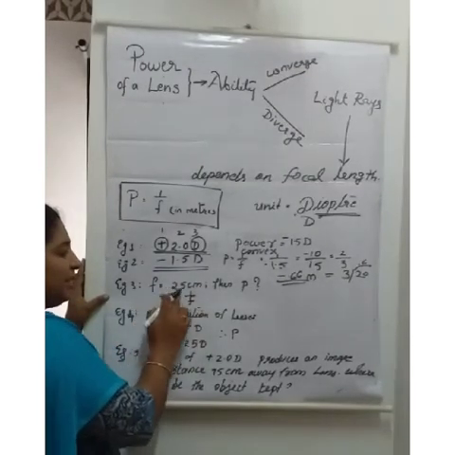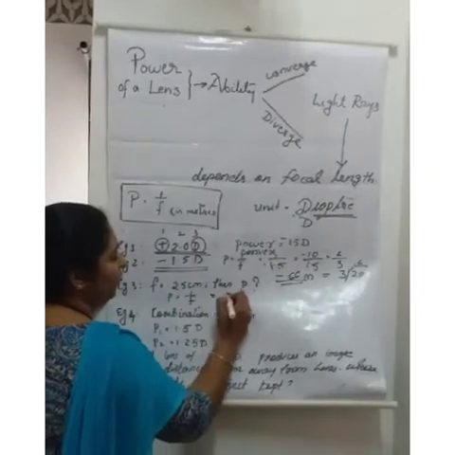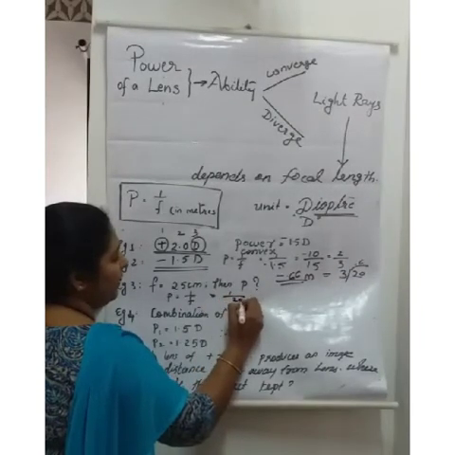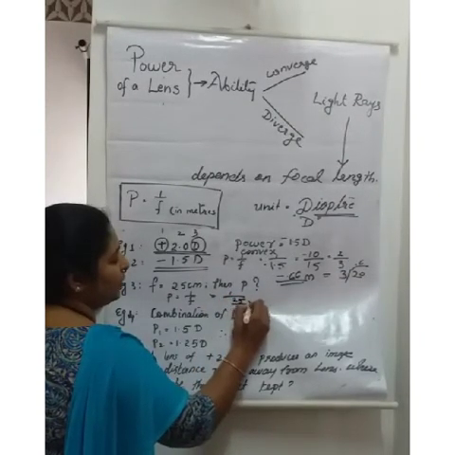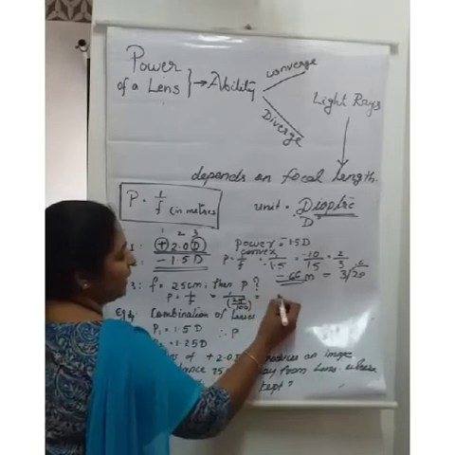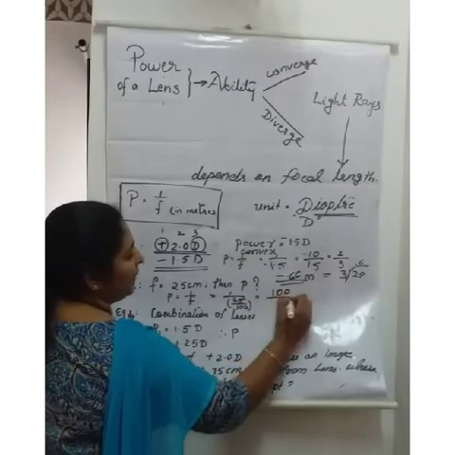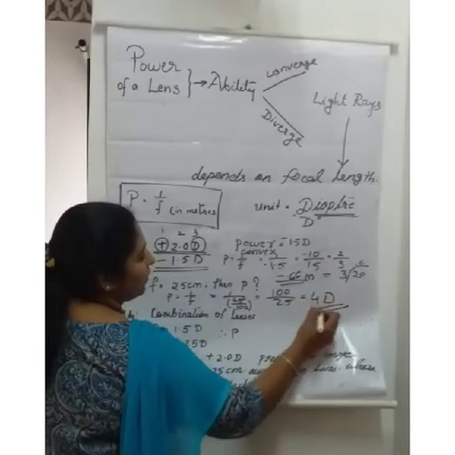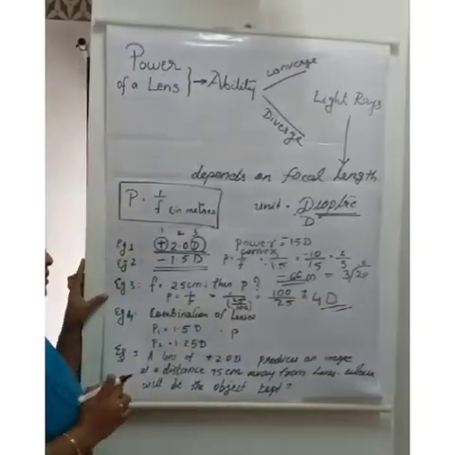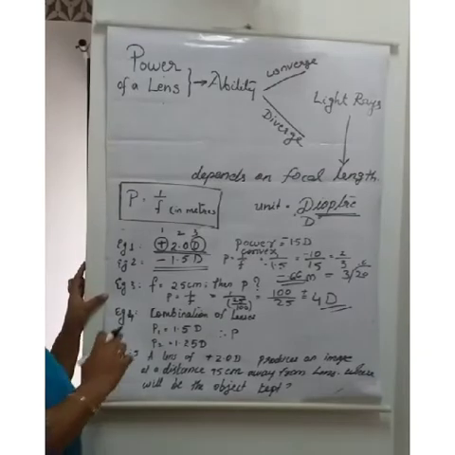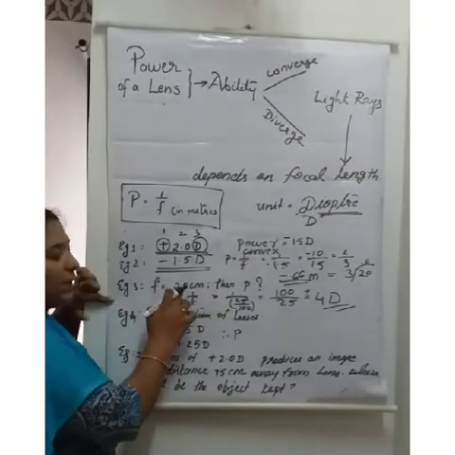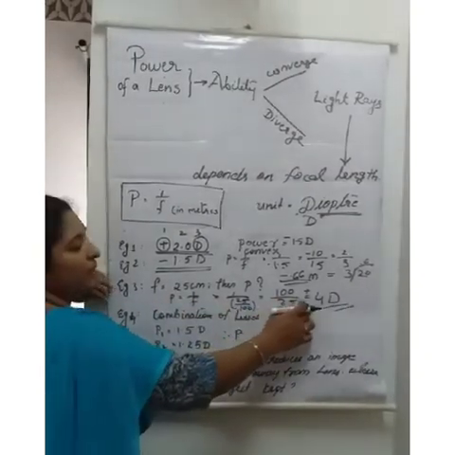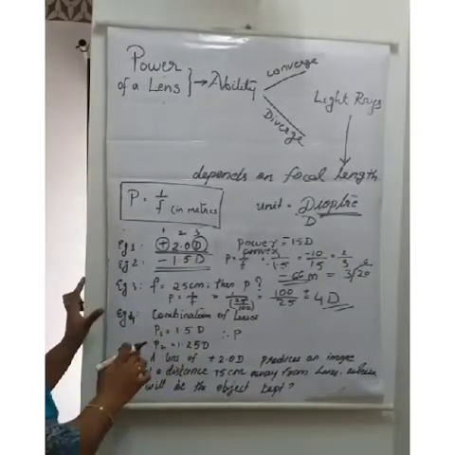Here it is given in centimeter, so I have to write 1 by 25 by 100. This converts it into meter. When I take it upside, it becomes 100 by 25. What's the answer? 4 diopter, plus. If the focal length is 25 centimeter, what is the power? Plus 4 diopter.